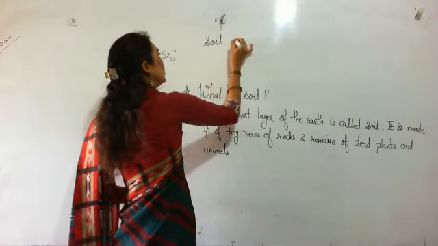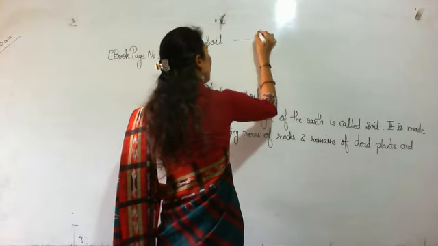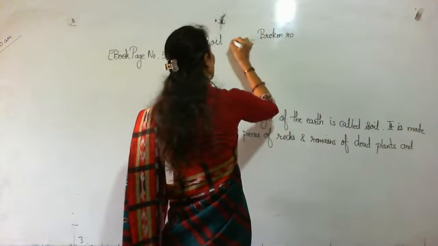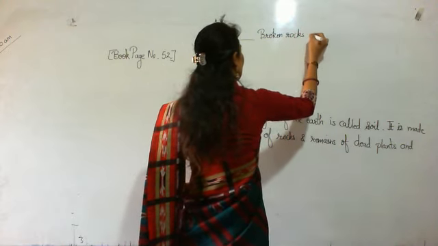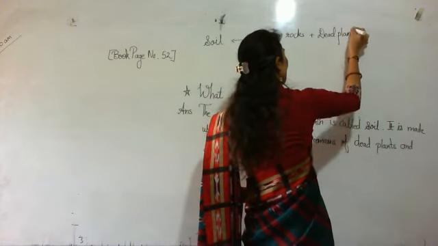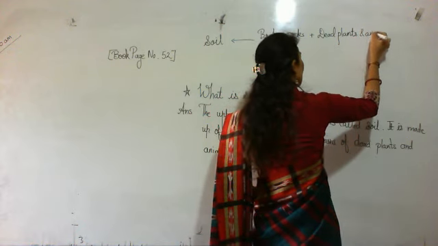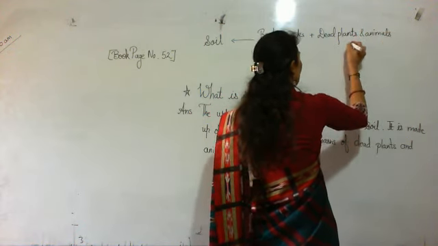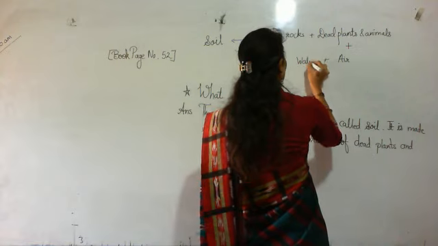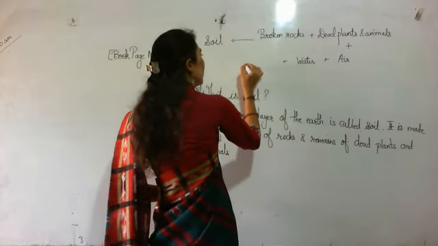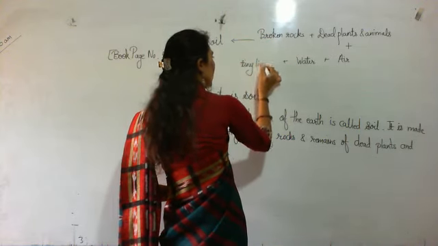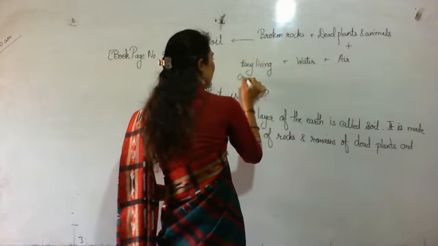Soil is formed by broken rocks, plus remains of dead plants and animals, plus air, water, and tiny living organisms like bacteria.